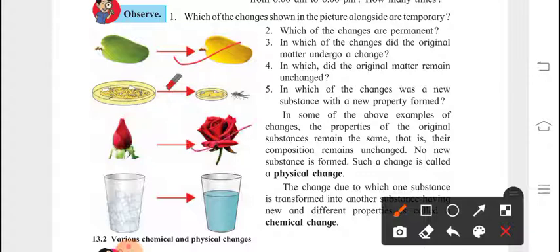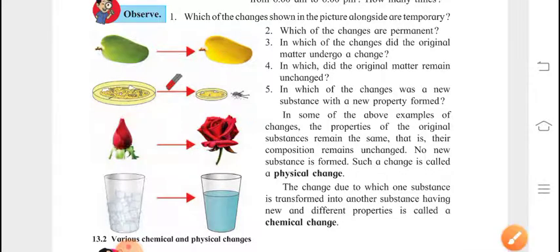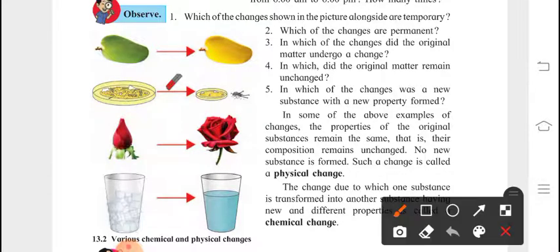New property is forming over here. Size changes, right? So we can say in the above examples of changes, the properties of original substances remain the same. That is, their composition remains unchanged. No new substance is formed. Such a change is called physical change.